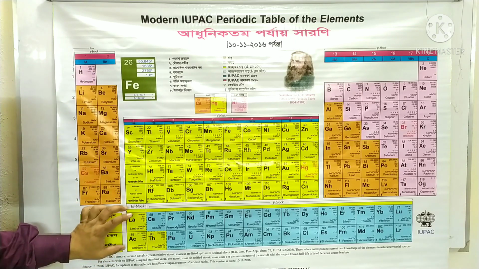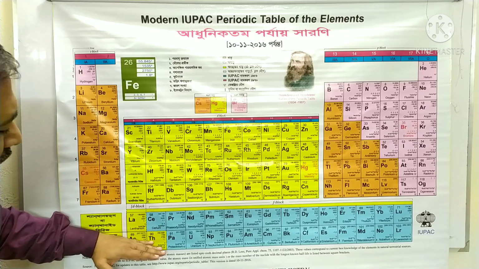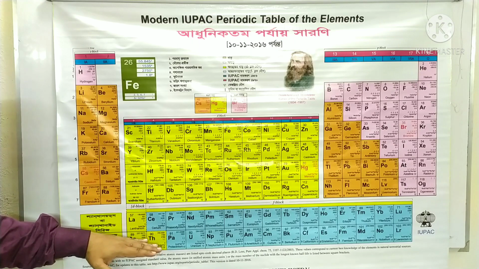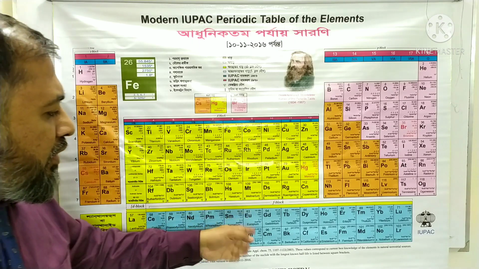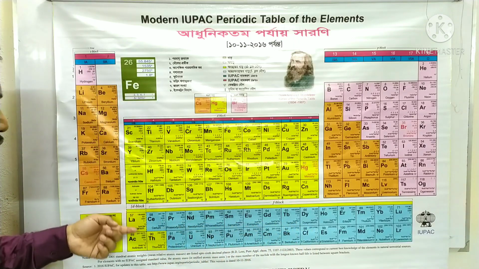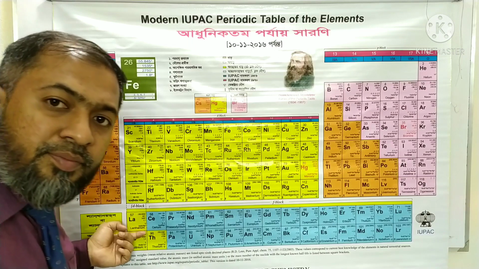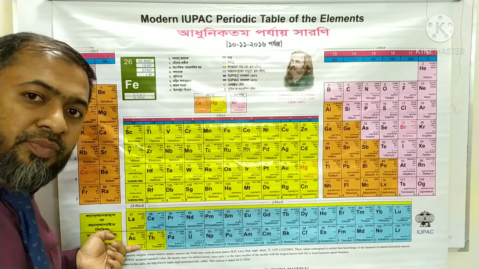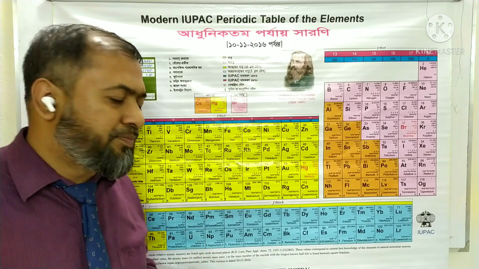And you can see at the bottom of the periodic table there are 2 horizontal rows with 15 vertical groups. These 2 series of elements are known as the lanthanide series and the actinide series, according to the first name of these groups.